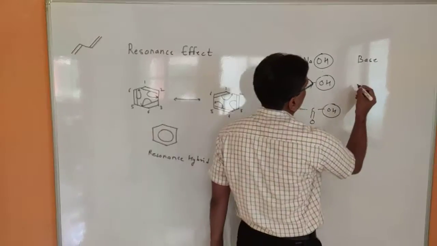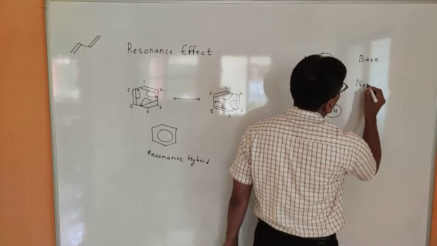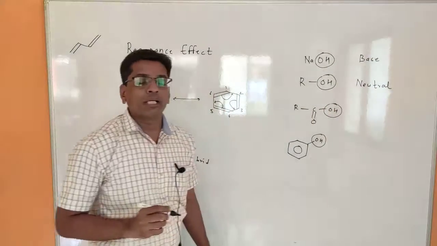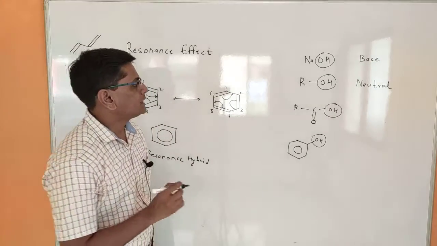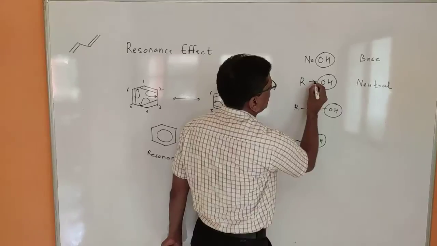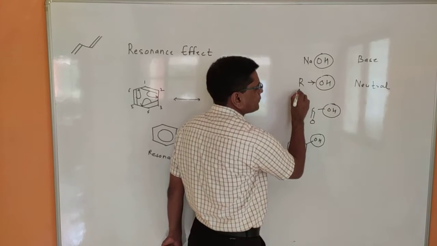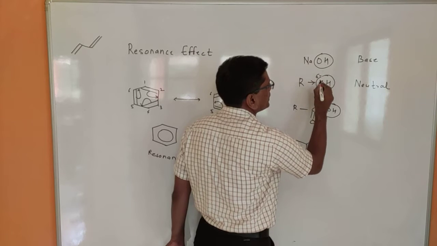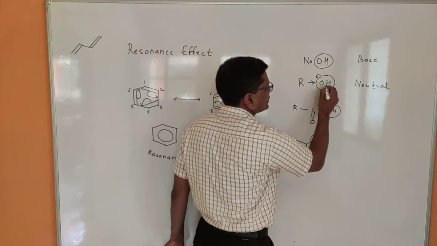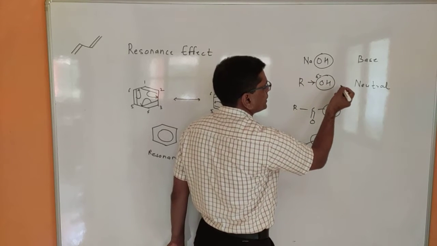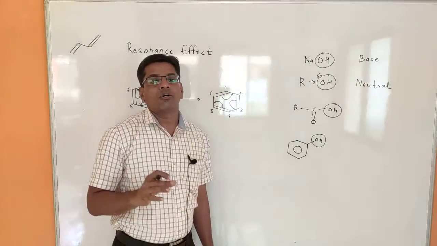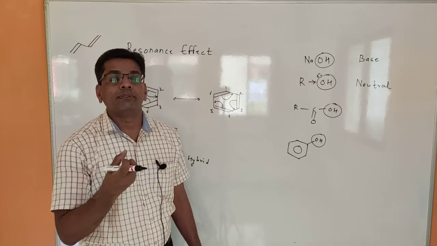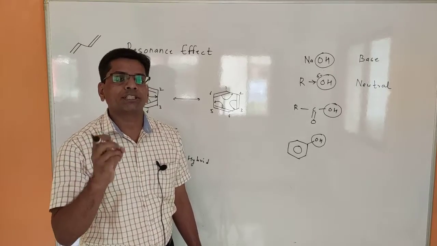When we consider alcohol, alcohols are neutral. Why are alcohols neutral? The reason is the electron donating inductive effect of the alkyl group, which makes this oxygen more electron rich. At the same time, oxygen withdraws electrons from the neighboring position. So oxygen creates more electronegativity, becomes electron rich, and creates a partial negative charge.